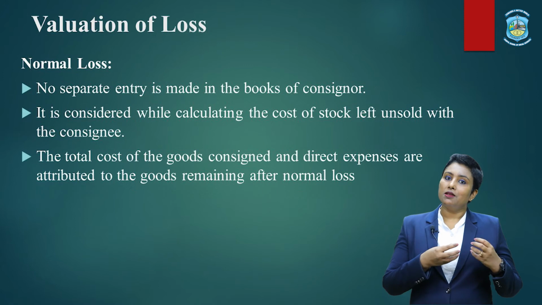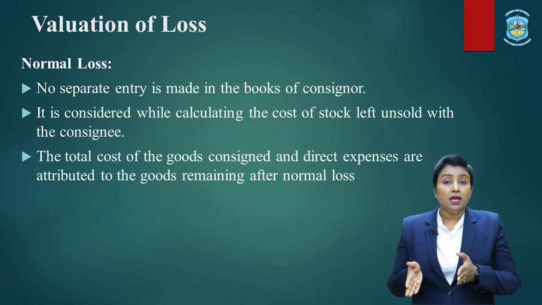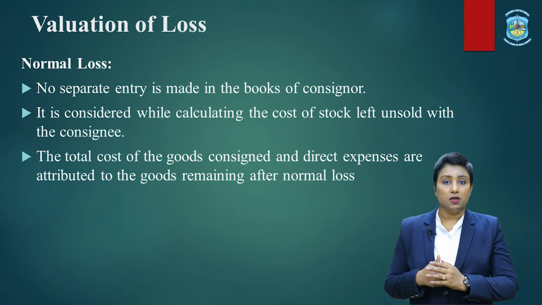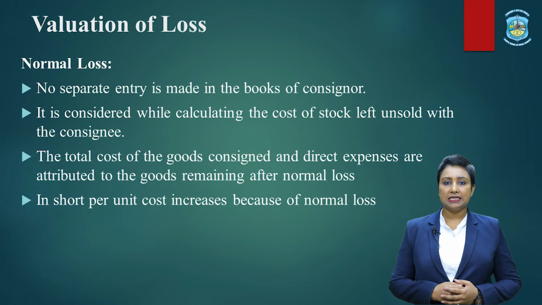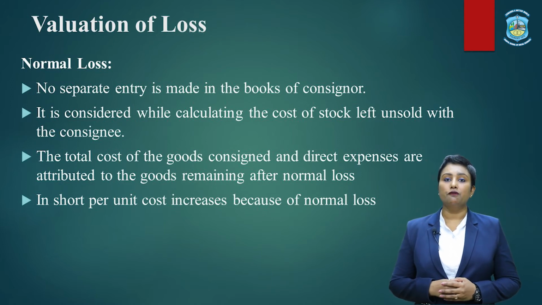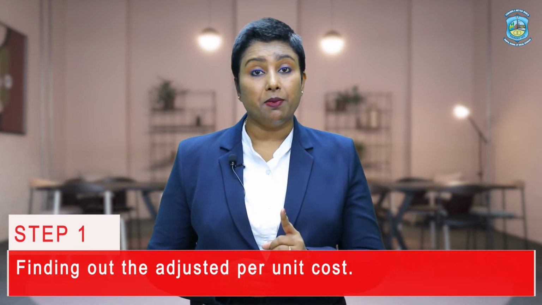Why? Because the value of the normal loss has to be attributed to the remaining goods, which have to bear the cost of the normal loss. So in short, the per unit cost of goods increases because of the normal loss. Now, for the valuation of closing stock, keeping in mind the normal loss, we must follow these steps. Number one, finding out the adjusted per unit cost.